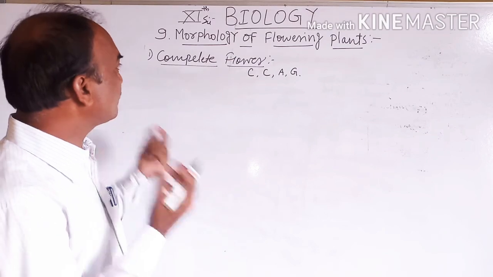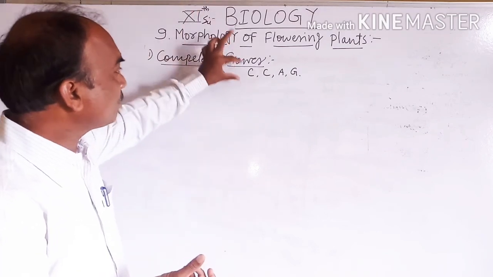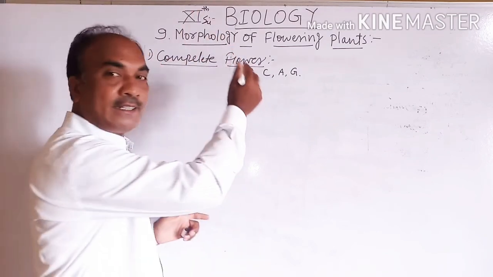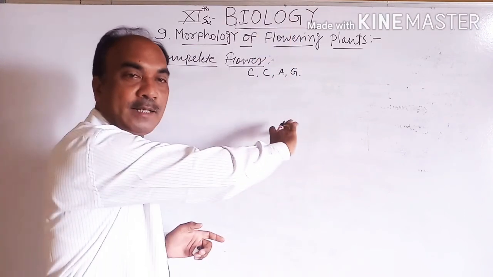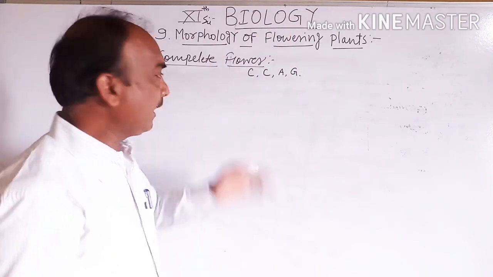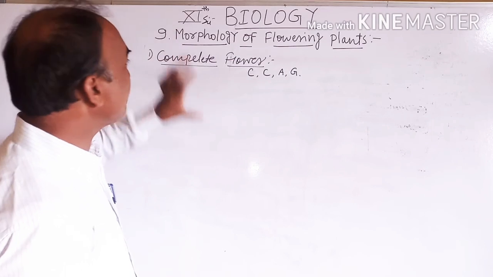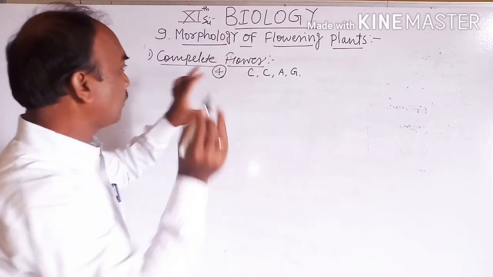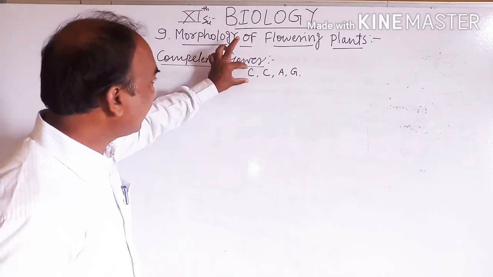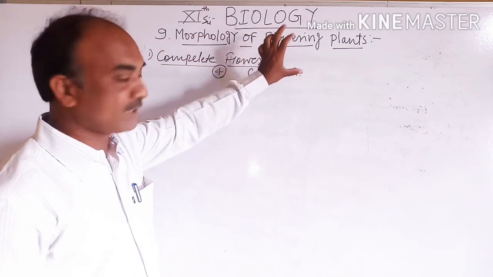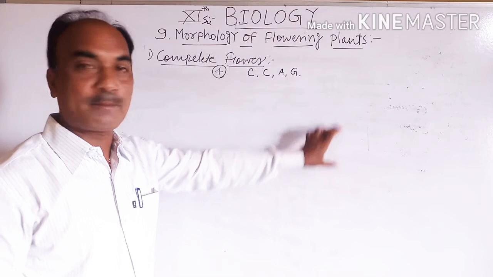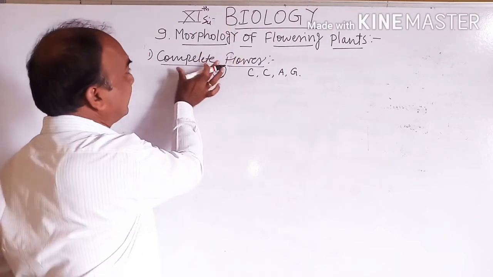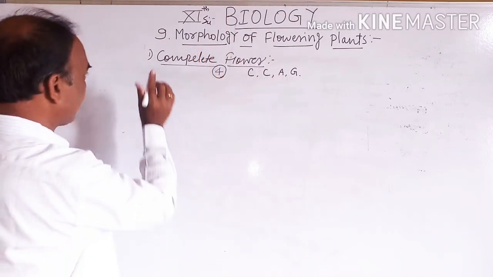Which flower will you call a complete flower? The one which has calyx, corolla, androecium and gynoecium. Meaning a flower in which all the four floral whorls, that is the calyx, corolla, androecium and the gynoecium, are present is called a complete flower.